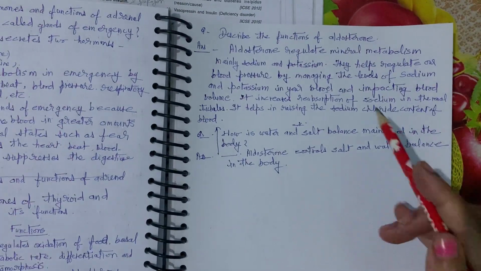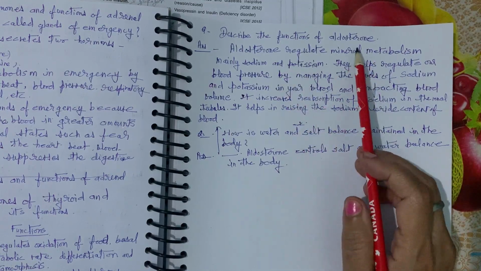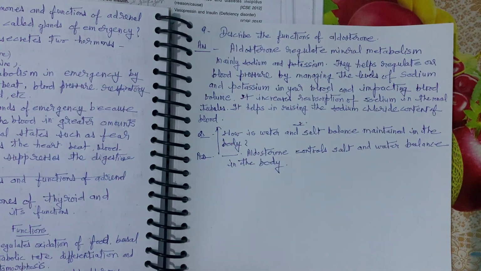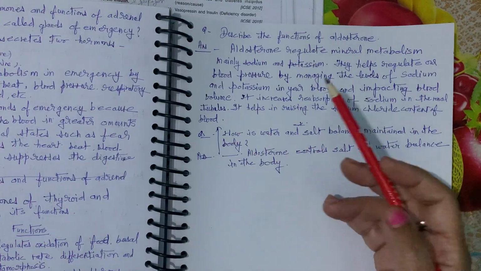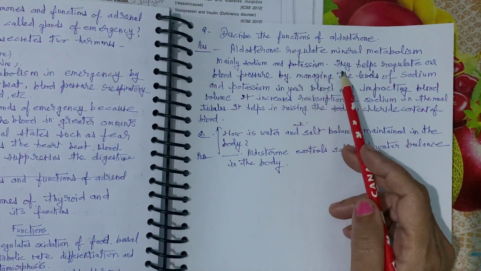Now describe the functions of aldosterone. What is aldosterone? Aldosterone is the hormone secreted by the adrenal cortex. It regulates mineral metabolism, mainly sodium and potassium.